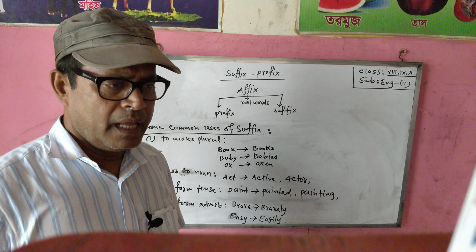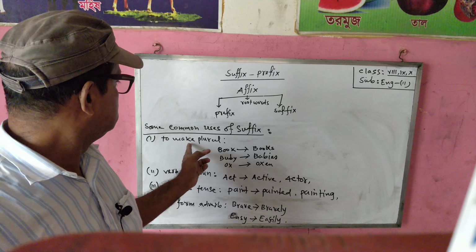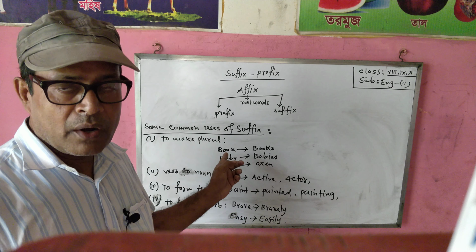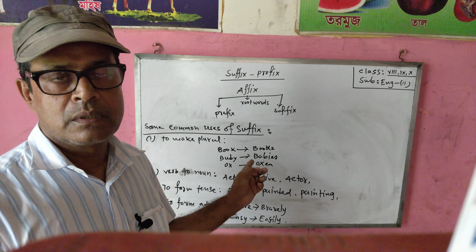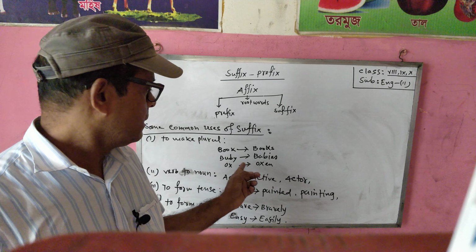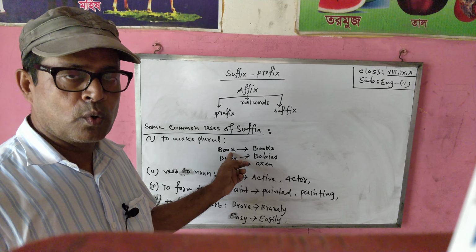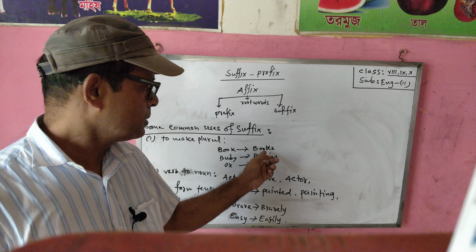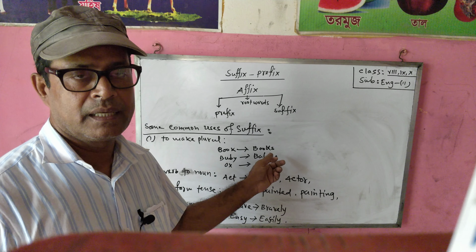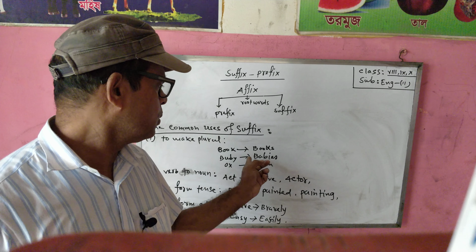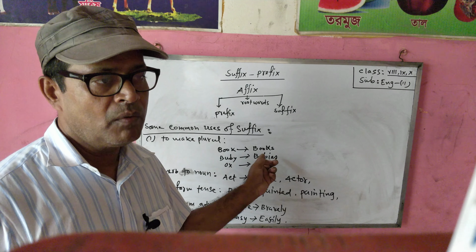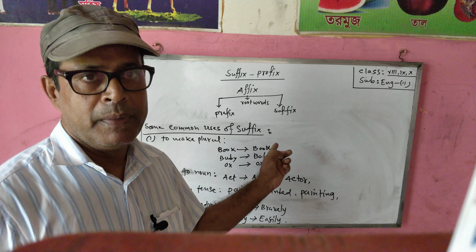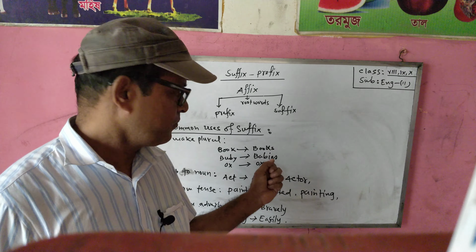So actually, to make plural form we use suffix. Suppose here is book. Book turns into books with the suffix to make plural. So we use the plural form to build up suffix.